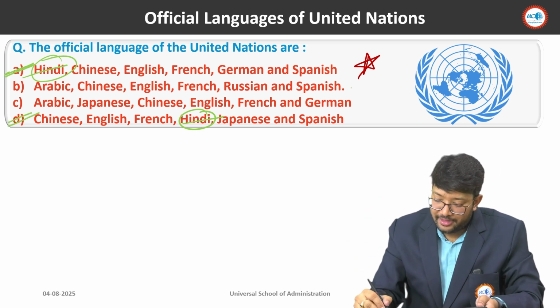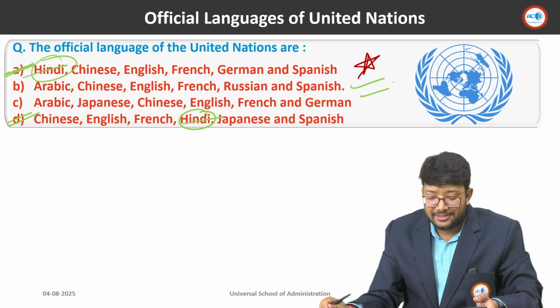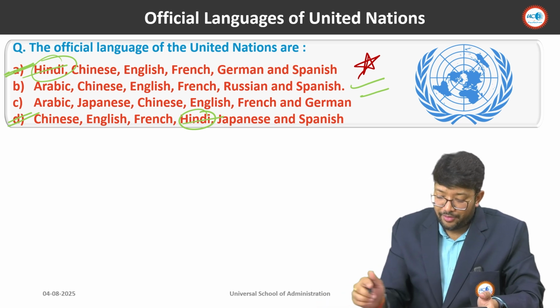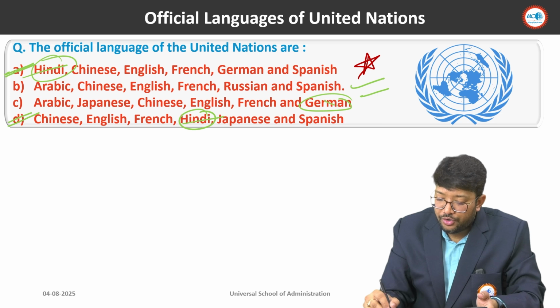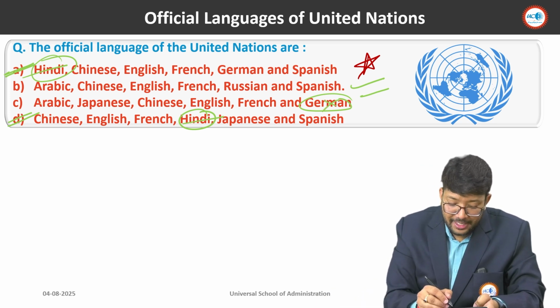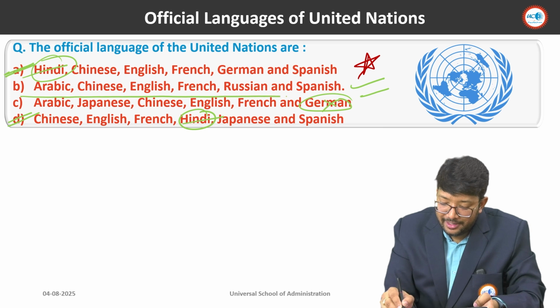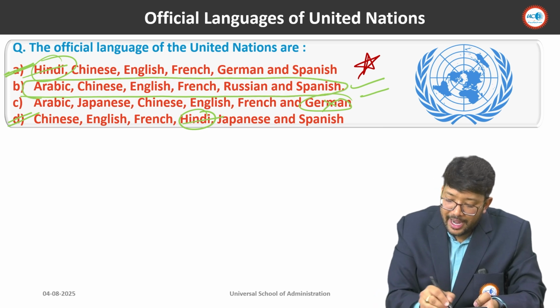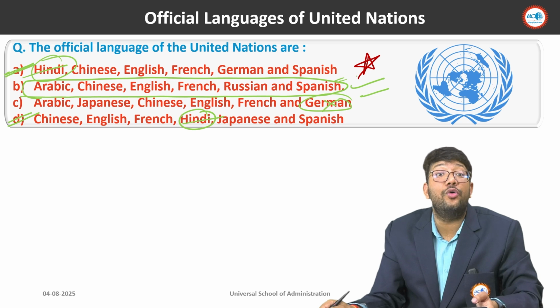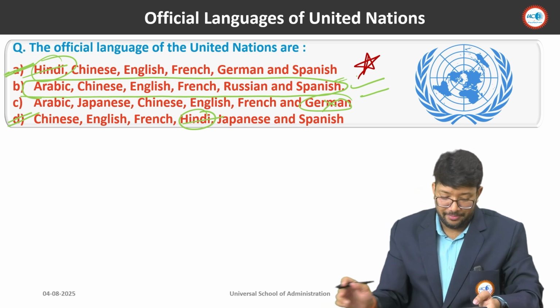Now two options are there: Arabic, Chinese, English, French, Russian, and Spanish. So students, I want to tell you that German is also not an official language of the United Nations. So the answer would be B: Arabic, Chinese, English, French, Russian, and Spanish. You will see the influence of Spanish here because of colonialism. Okay, you have to remember that.